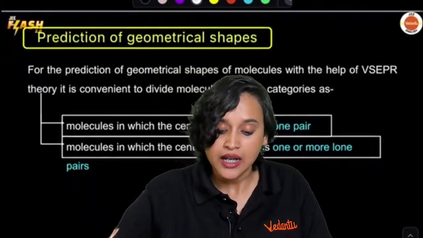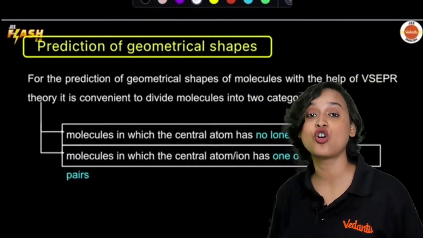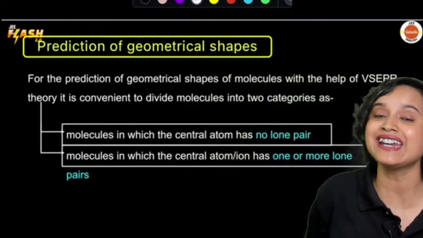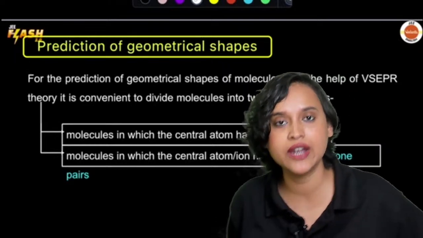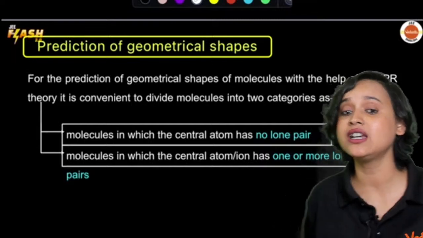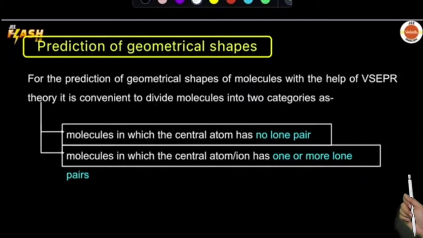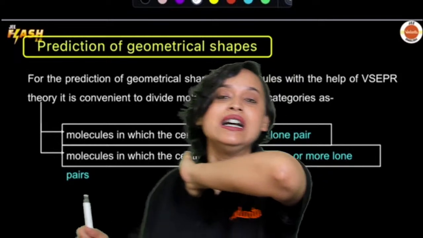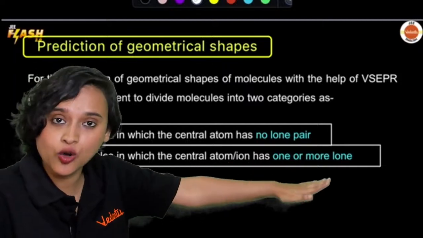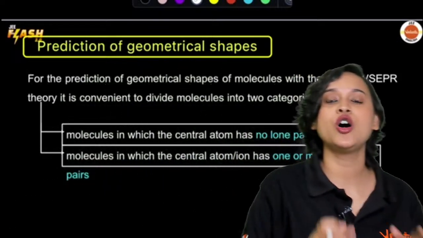Great. Acha. Now, yesterday one of my students was asking me, ma'am, how to draw the shapes? How can you predict the geometrical shapes? Let's talk about that. And while we are talking about how to predict geometrical shapes, I think it will be better if, according to VSEPR theory, we divide the molecules into two groups. One will be where there is no lone pair, that means the central atom does not have any lone pair. And the second group will be where we have one or more lone pairs.